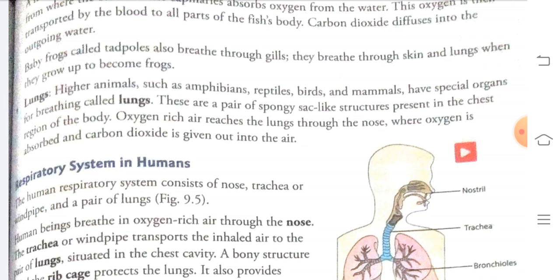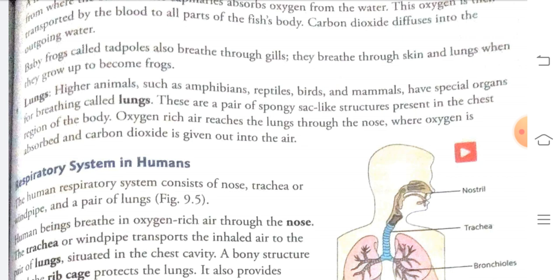These are a pair of spongy, sac-like structures present in the chest region of the body. So all the mammals and all the bigger, higher organisms have lungs for breathing, which are present in the chest.